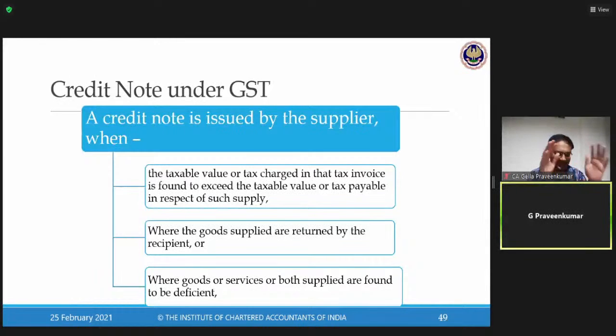Now, we move on to the next important hardcore discussion of today called credit note under GST law. Probably I'll take 10 to 15 minutes on this particular credit note. Reason, very, very important. One, from an examination point of view. Two, from your GST audit point of view. Three, from your post-qualification practice point of view. I repeat, all of you are going to be future chartered accountants.